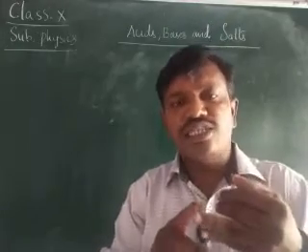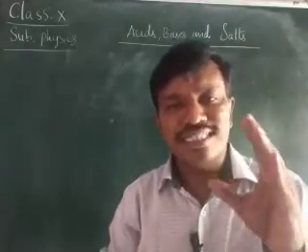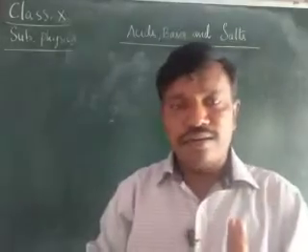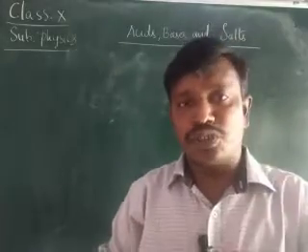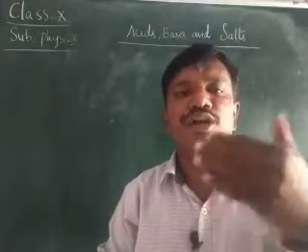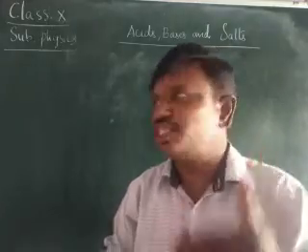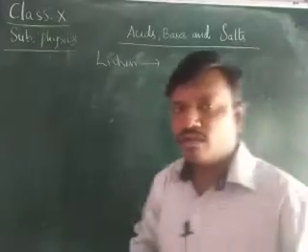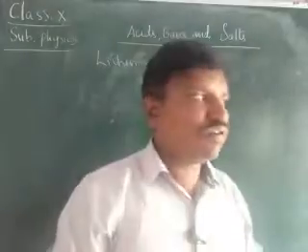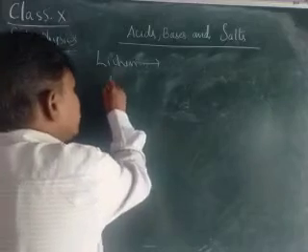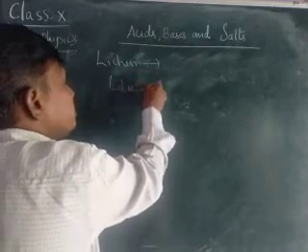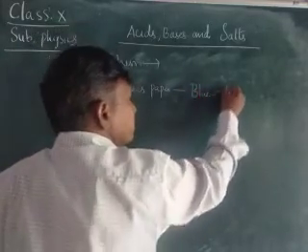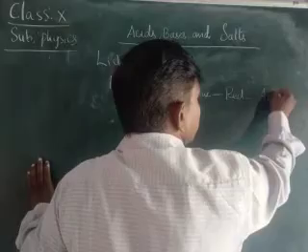All acids change blue litmus to red. Litmus is an indicator. Again, we will be learning in detail about litmus and indicators, children. Litmus is an indicator which is naturally obtained from a plant called lichen. Normally it is purple in color, and red. Therefore, if a litmus paper is changing from blue color to red, then it is an acid.